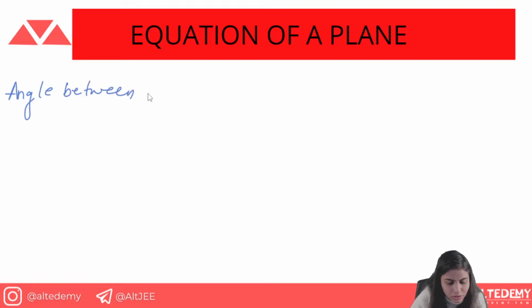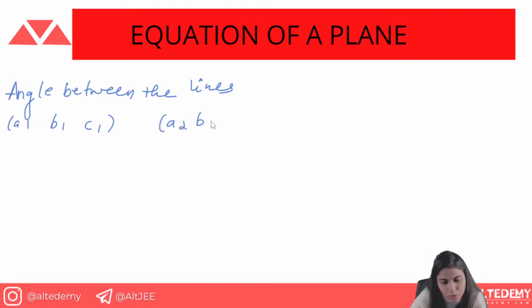So here we have the angle between the lines. The lines are given with direction ratios a1, b1, c1 and a2, b2, c2. How do you get the angle between the lines?